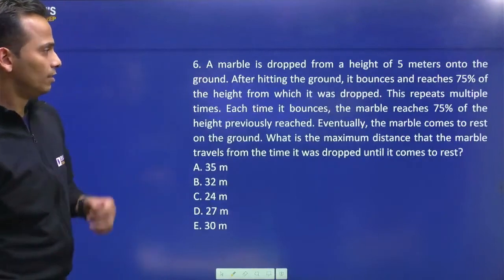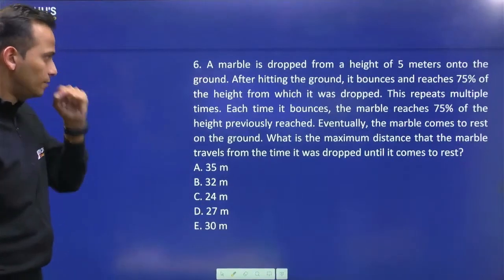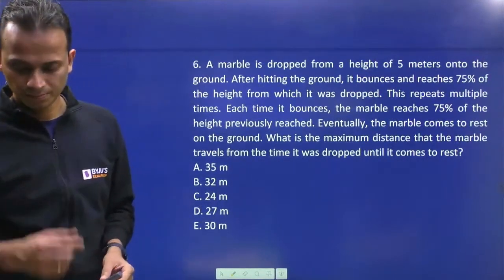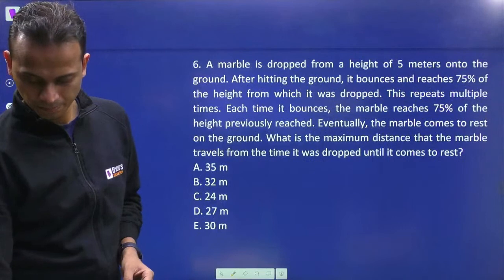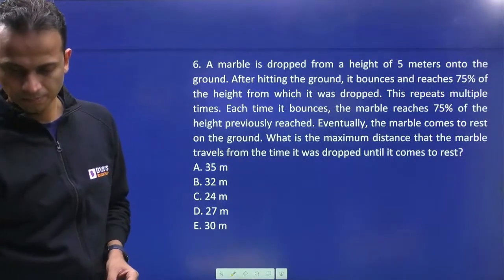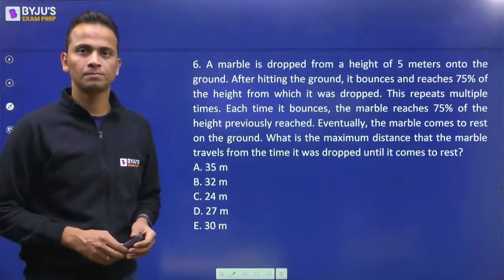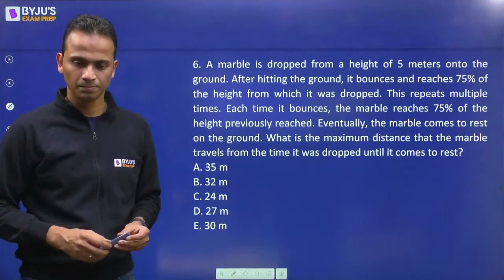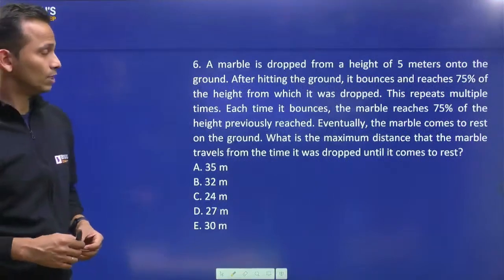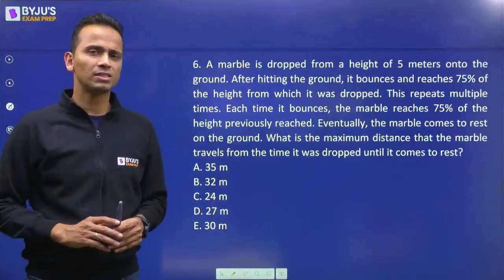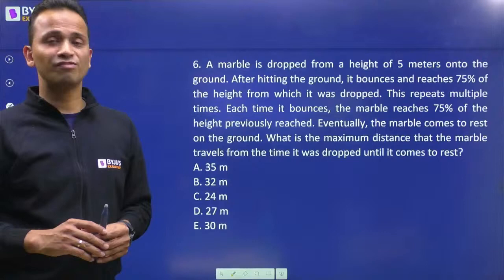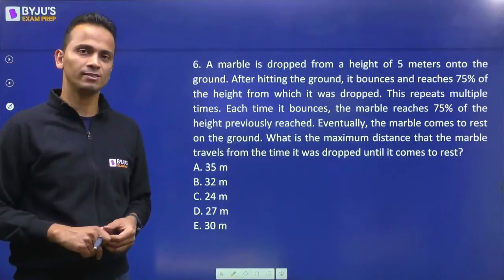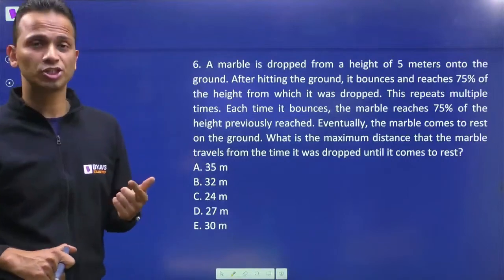Question number 6. Looks like a lengthy question, but it's a very common question in sequence and series, arithmetic geometric progression.